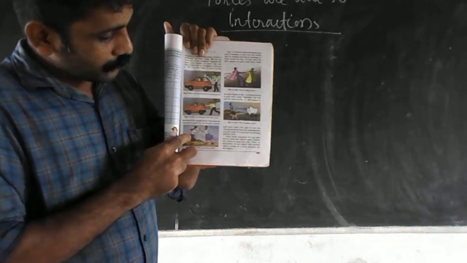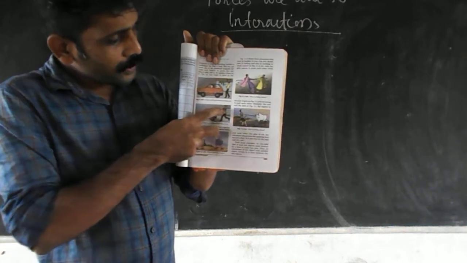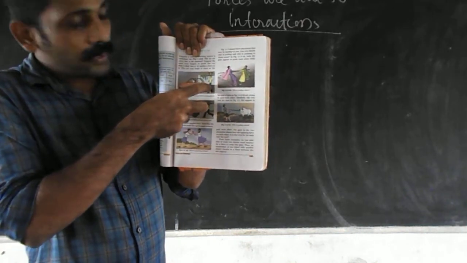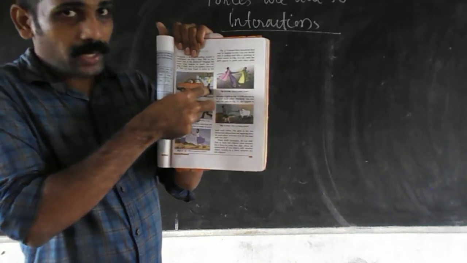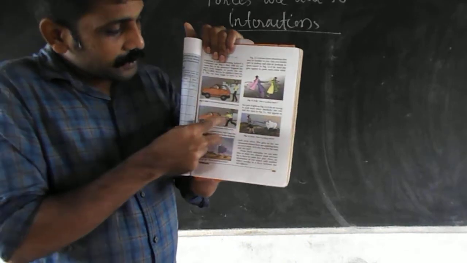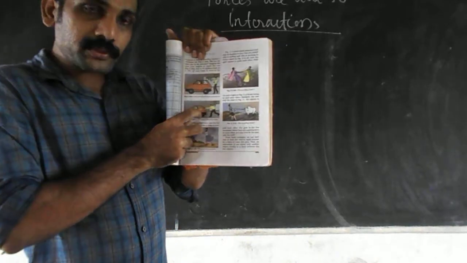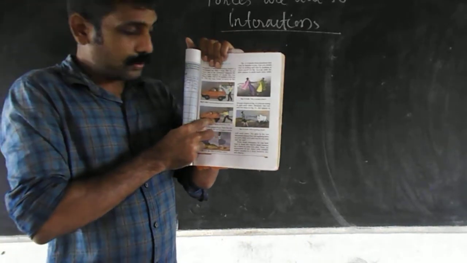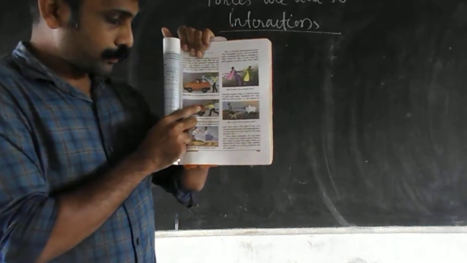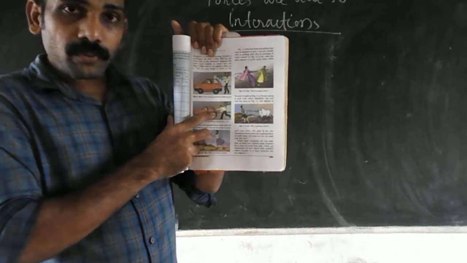Here in the first case, the car and the boy are separated. They are not touching. In the second case, the boy starts giving force. So this is an example of force.